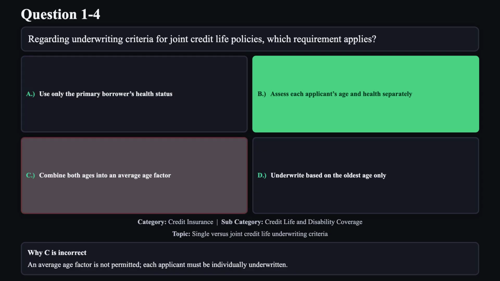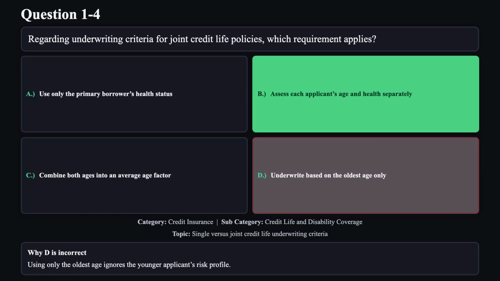Reason C is not correct. An average age factor is not permitted. Each applicant must be individually underwritten. Reason D is not correct. Using only the oldest age ignores the younger applicant's risk profile.